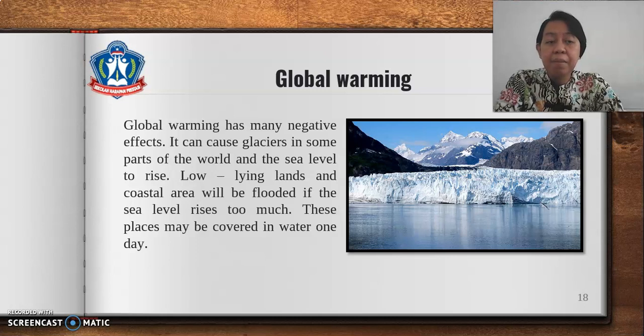Global warming has many negative effects. It can cause glaciers in some parts of the world to melt and the sea level to rise. Low-lying lands and coastal areas will be flooded if the sea level rises too much. These places will be covered in water one day.